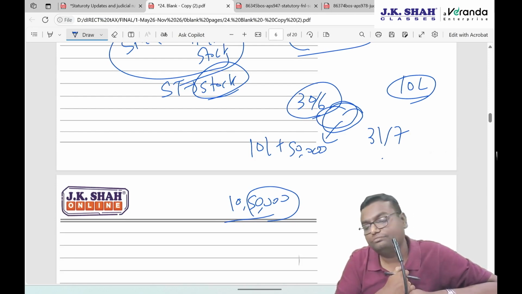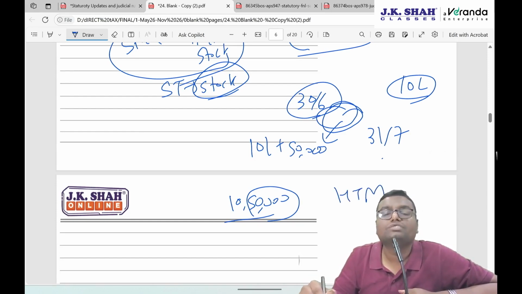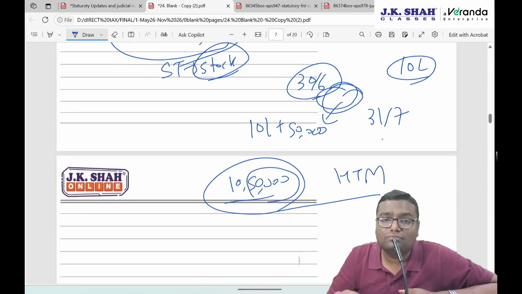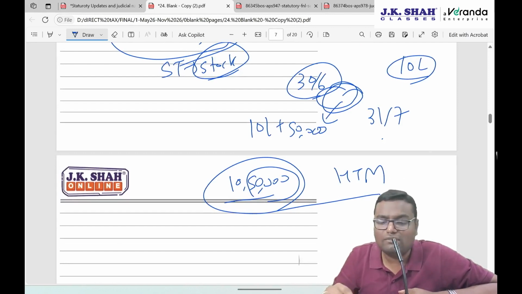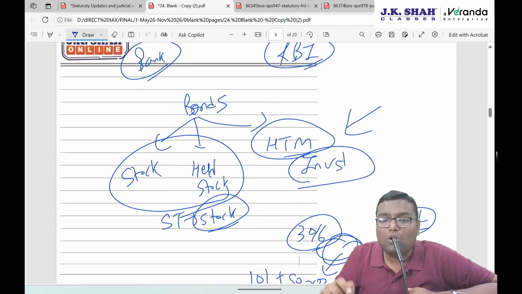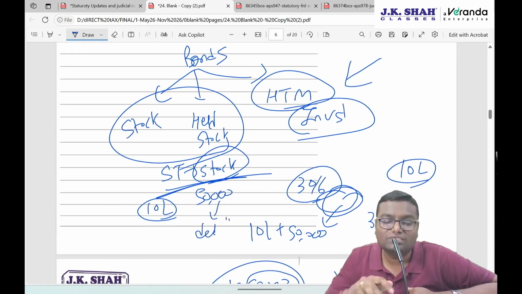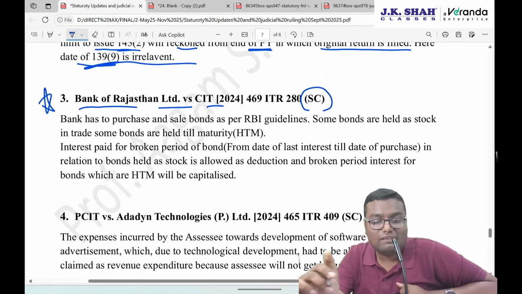Reply to this: if it is your long-term investment, if it is held till maturity, yes, capitalize. Now the cost will be 10 lakh 50,000. This 50,000 is not directly allowed as a deduction. But if the bonds are stock in trade, short-term investment, then 10 lakh rupees will become the cost and 50,000 will be directly taken as a deduction in PGBP. That is what the Supreme Court has said.